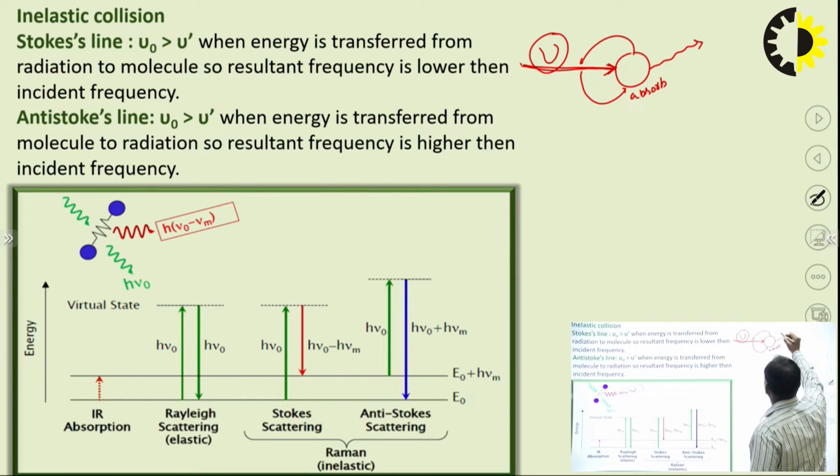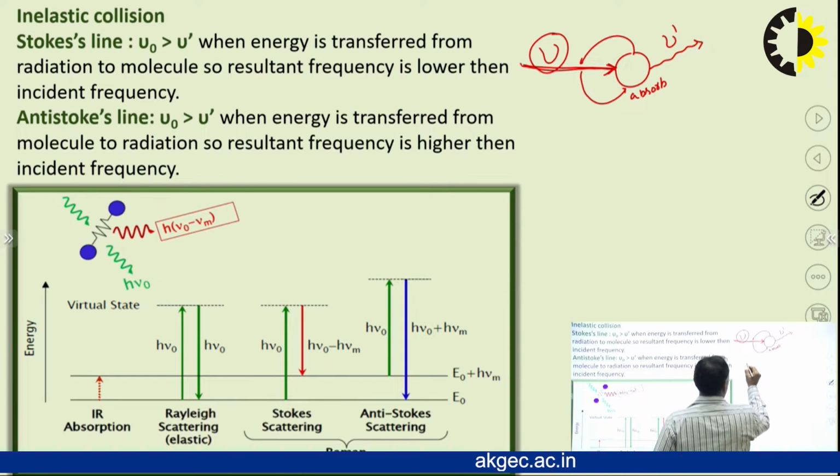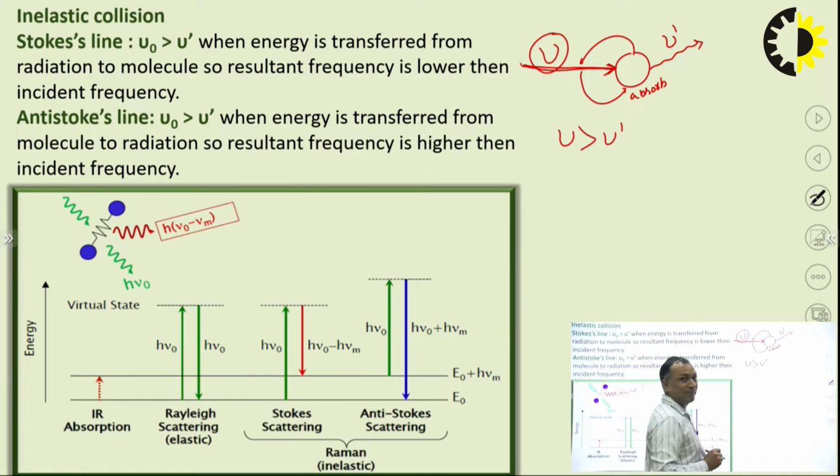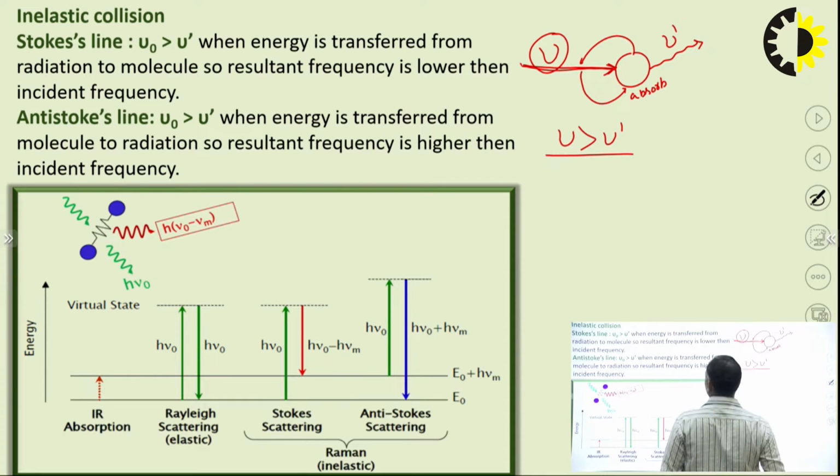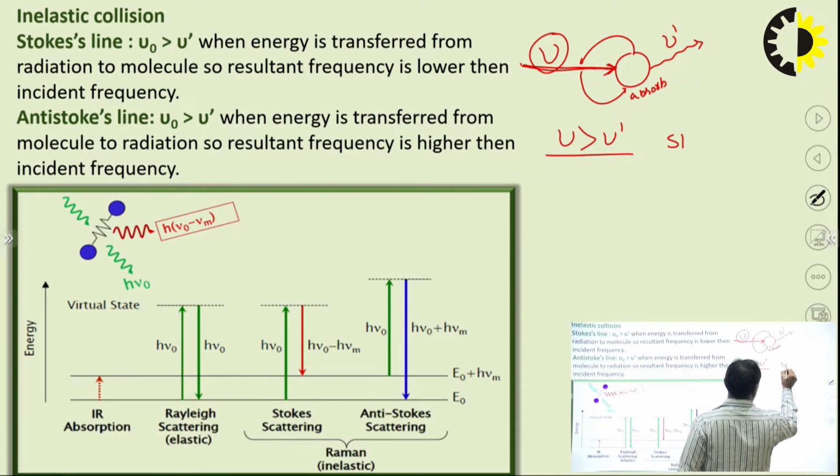Suppose this is nu dash. So nu is higher than nu dash, and this type of line we are getting is basically called the Stokes line.